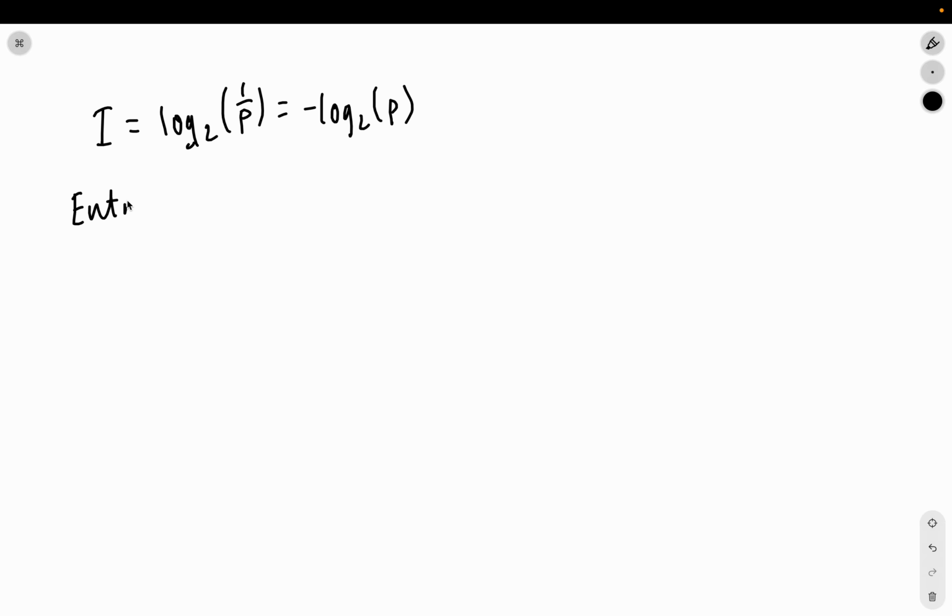So entropy is the expected value, which is the same as an average, expected value of information. The entropy is the expected value of information or surprise of a random variable x. So we'll take this information, take the expected value of it to get the entropy.